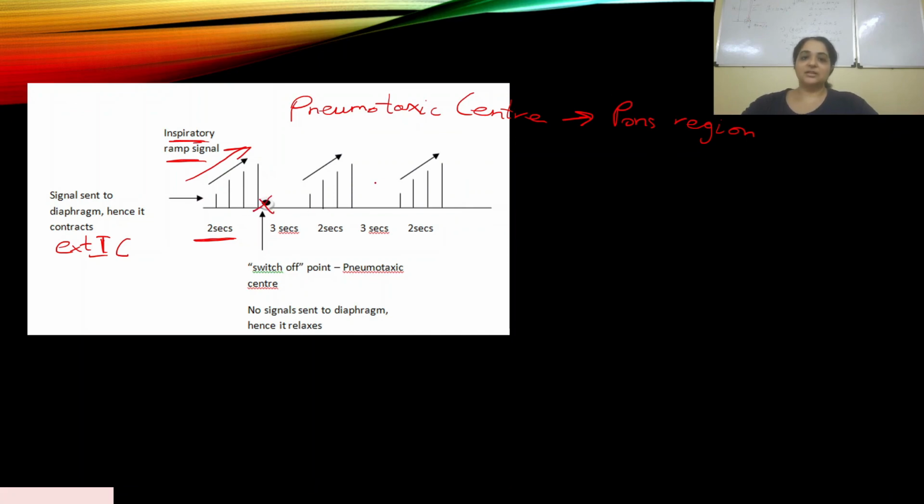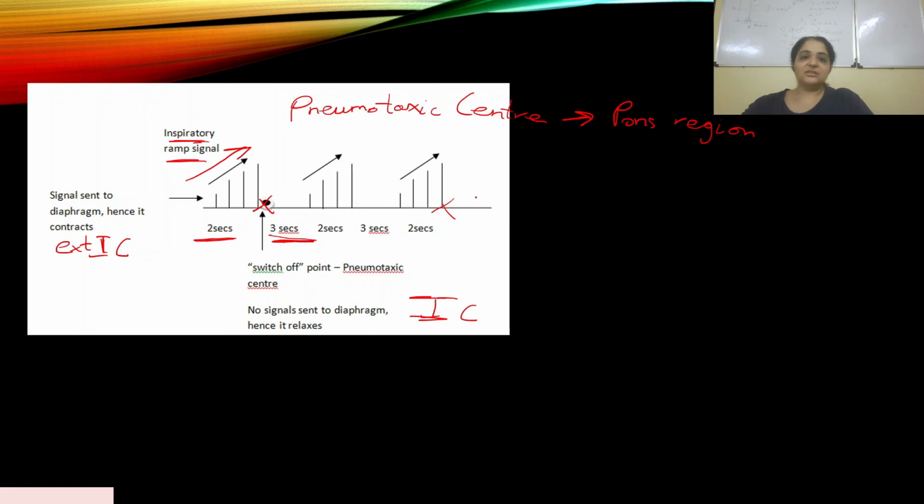And this process repeats itself again and again. This lasts for 3 seconds. Then again the inspiratory ramp signal gets activated, again the switch off point comes in, again the inspiratory ramp signal, again the switch off point. The switch off point is the pneumotaxic center, and it does not send any signals to the diaphragm and the external intercostal muscles, and so they relax and expiration happens during that 3-second period.